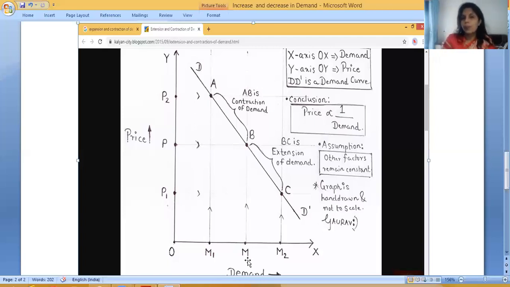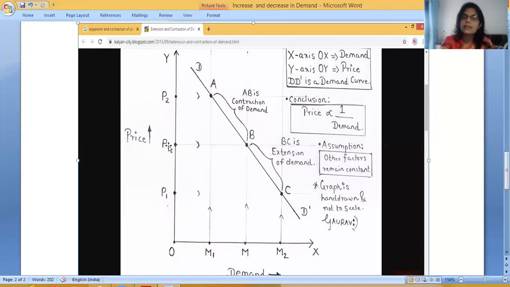Whenever price falls from P0 to P1, then demand will expand from M to M2, correct?